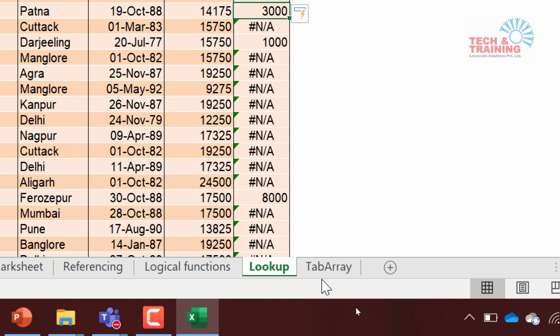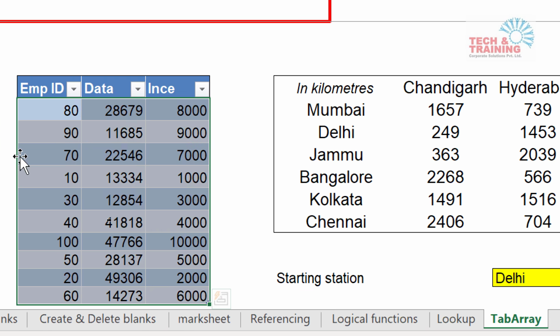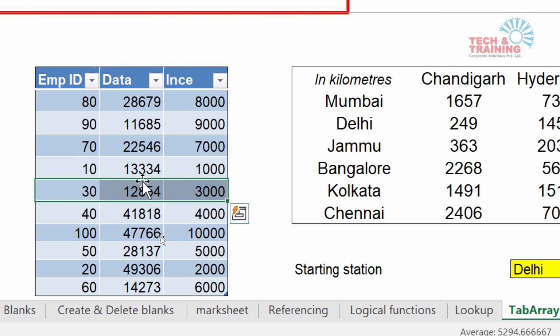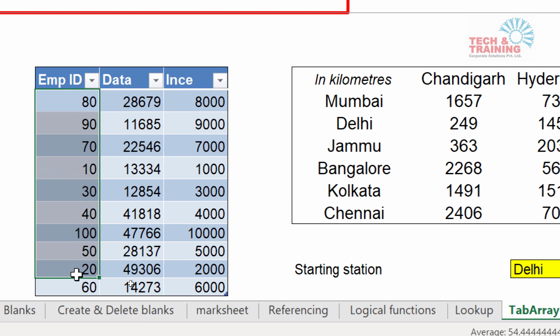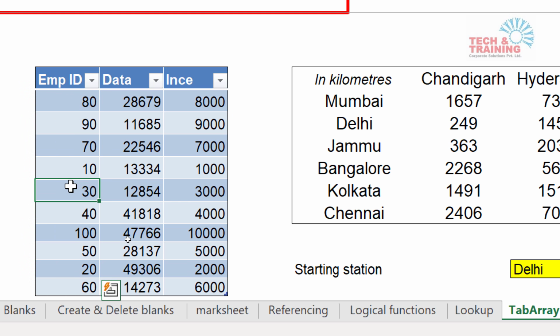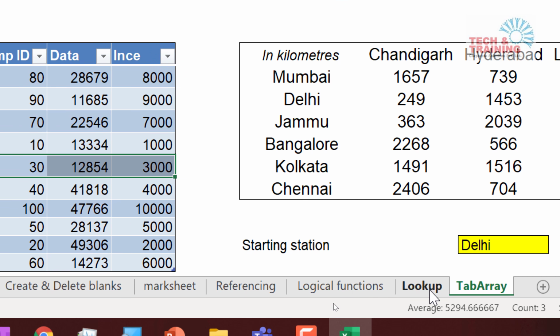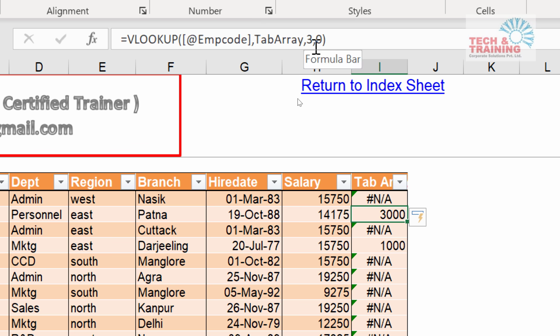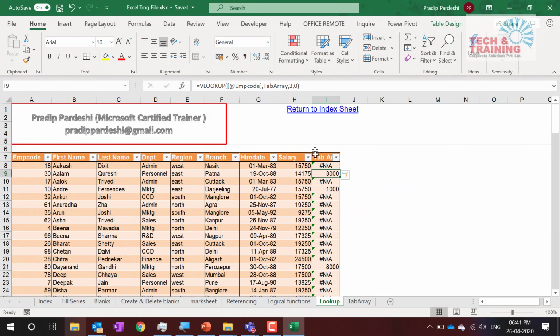Employee code number 30 is being looked for, and where is it being looked for? In this range. Here we are going to talk about employee code number 30, which is 3000. When we look for employee code number 30 here, we found it in this row. Now, the second thing in VLOOKUP was the column number. If you see the column number, I have written column number 3. Why did I write column number 3?